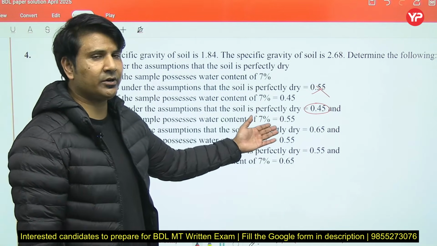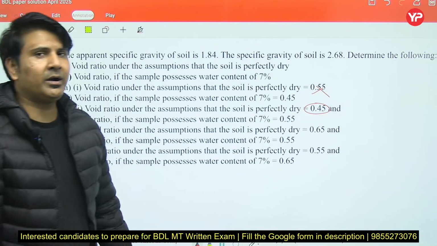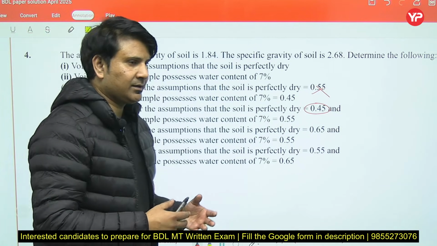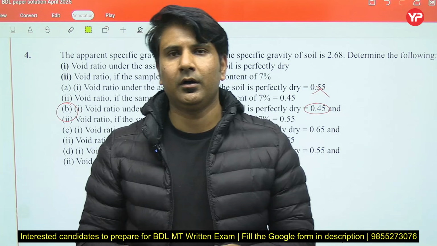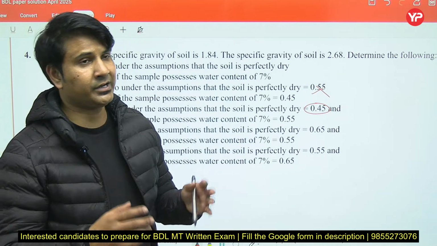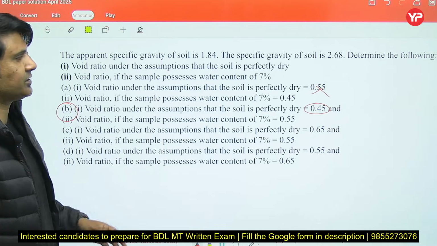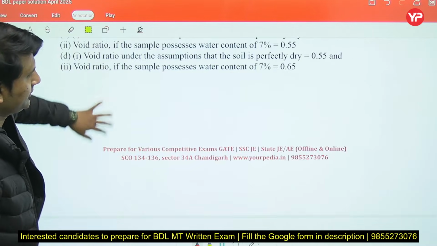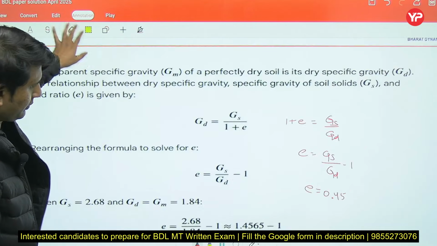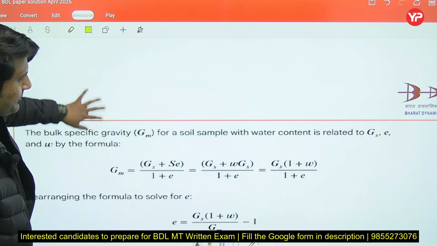You can also calculate the second portion, but according to the length of the exam, if one answer is matching, you need not calculate the second portion, just to save your time. But we can also see the solution of that particular portion.